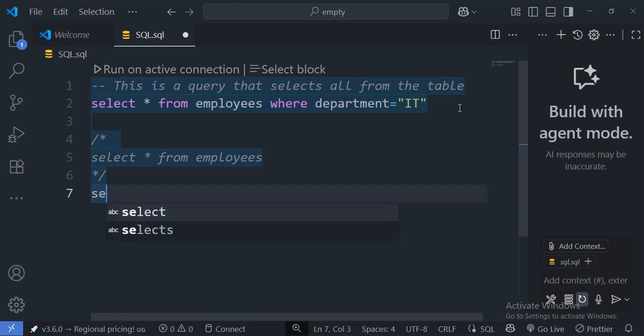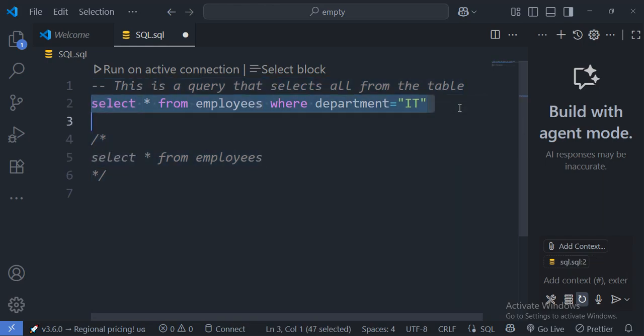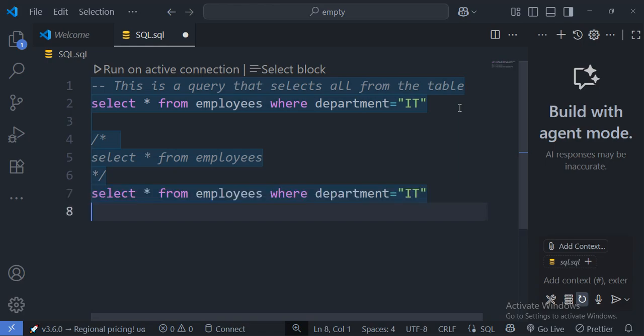Here I can then write my SQL code. Let me copy all of this one, then paste it there, as you can see. So these are multi-line comments. We use slash asterisk, and they end with asterisk slash.